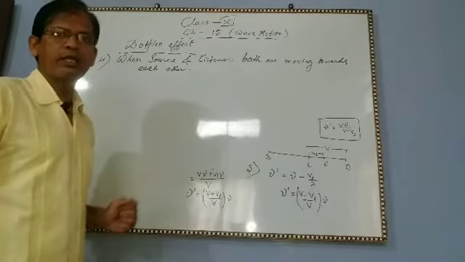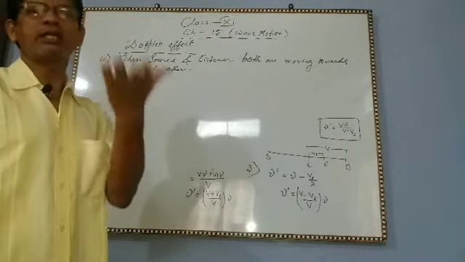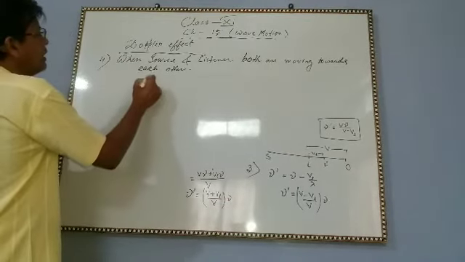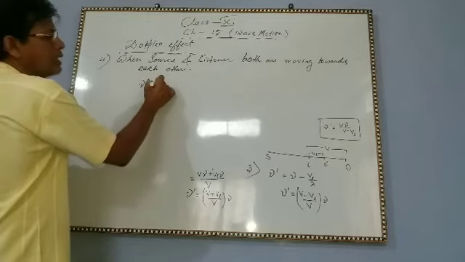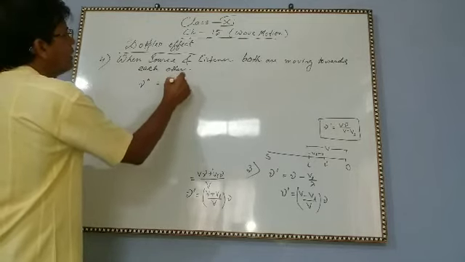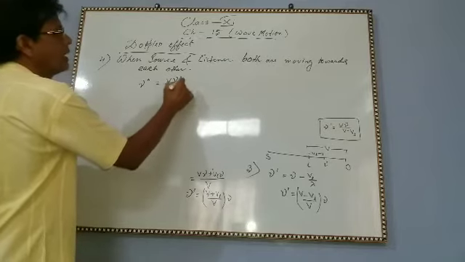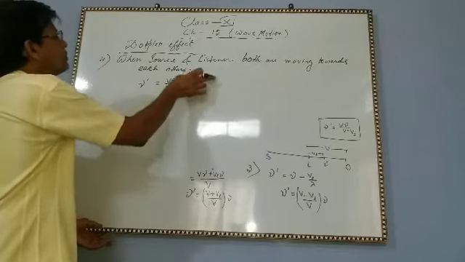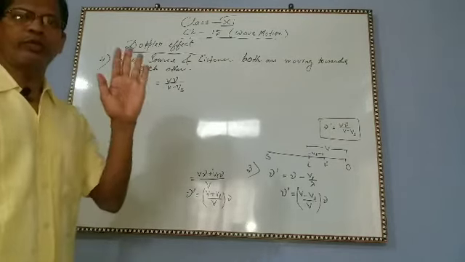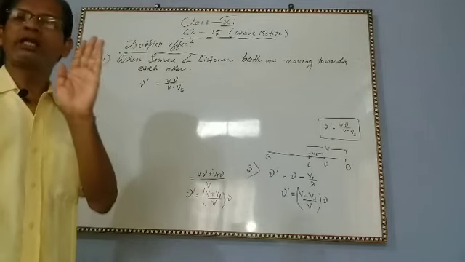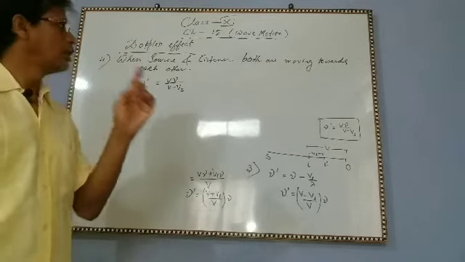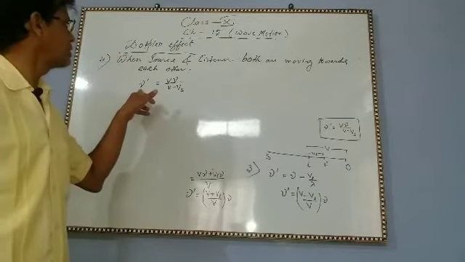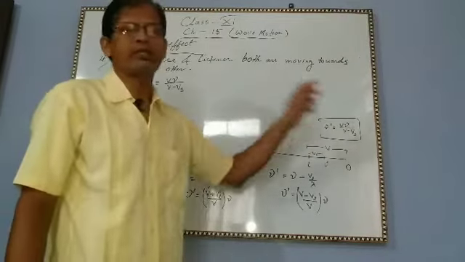So first we consider that the source is moving, listener is stationary. Then we will get nu dash equal to V nu by V minus Vs. This is when the source is moving and the listener is stationary.